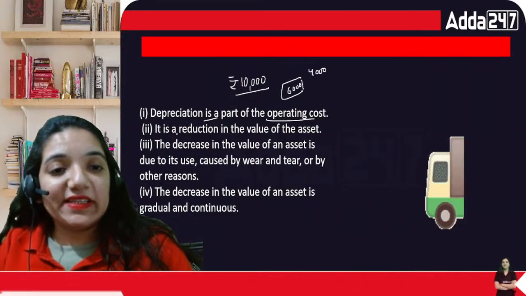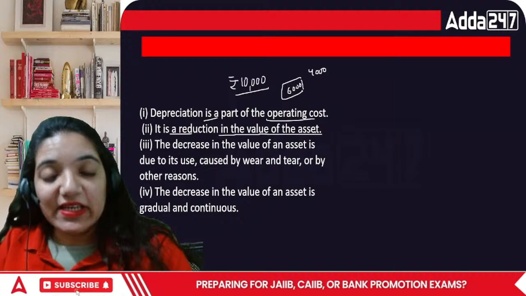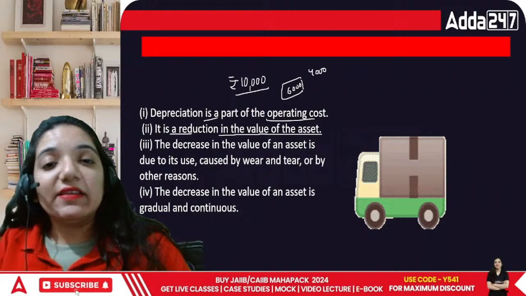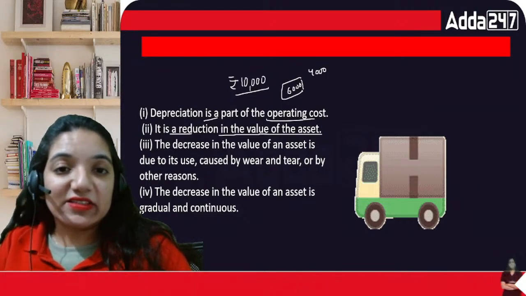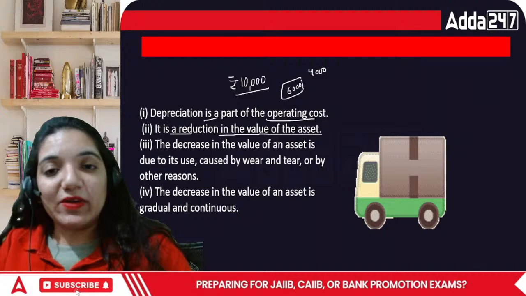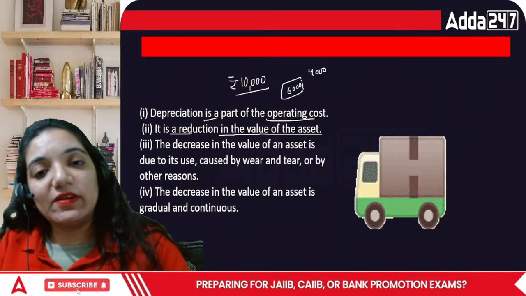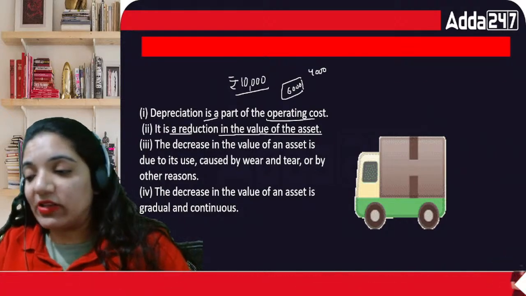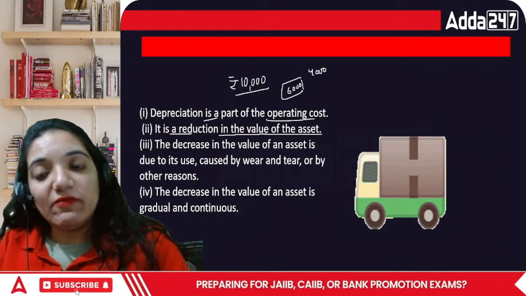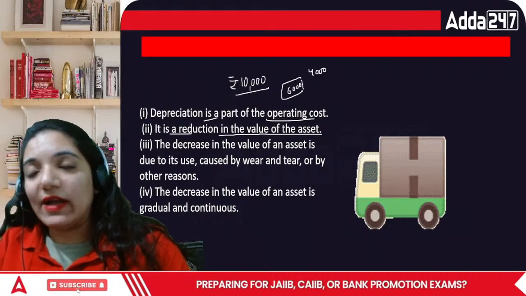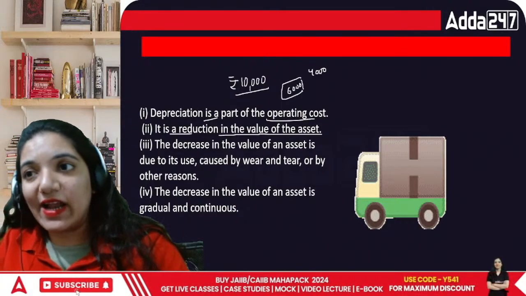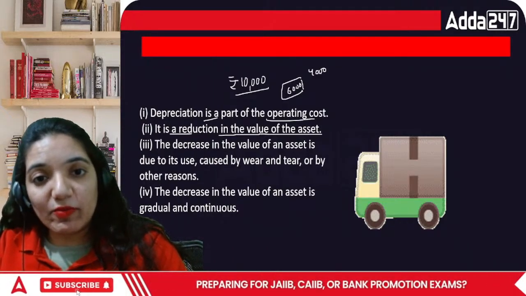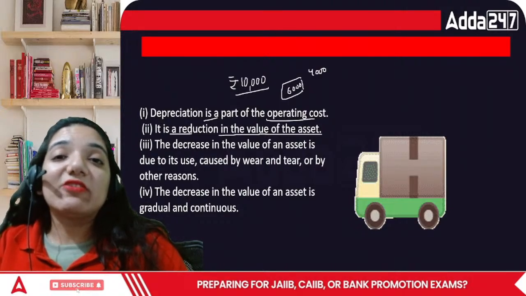Then the next point is it is reduction in the value of the asset. In this case, the value of the particular thing goes down, right? Then the second point is the decrease in the value of the asset is due to its use caused by wear and tear or by other reasons. It can be wear and tear because we are using it, due to its usage, due to technological obsolescence. Technological obsolescence means, matlab, there was a time we all had Nokia phones. My Nokia phone had a Symbian technology. Now what we are using are Android phones and Apple, right? So all these things, iOS is there. These are new technologies which came up.